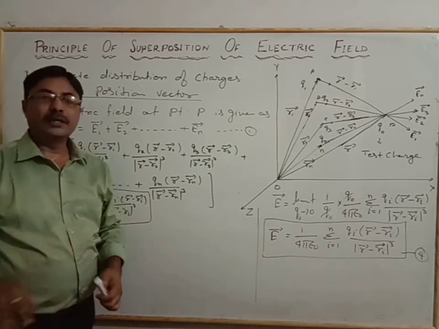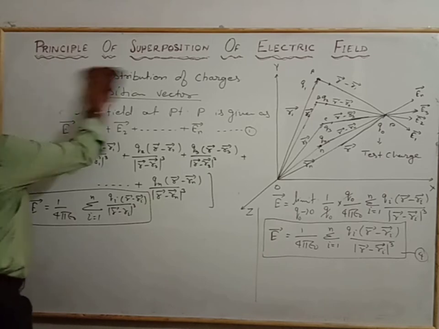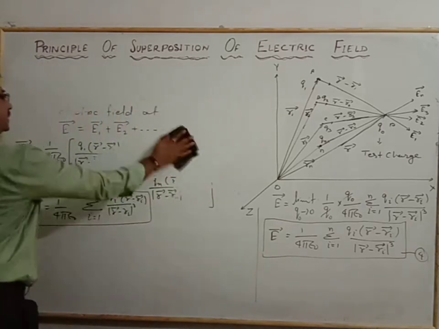Now we see the continuous distribution of charge. The second way of distribution is the continuous distribution of charge.